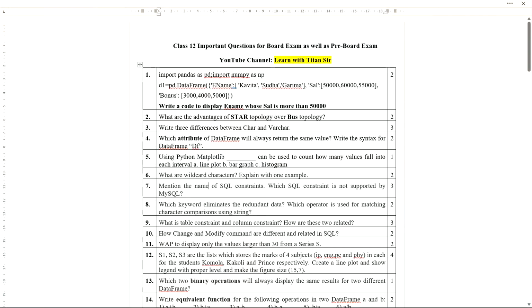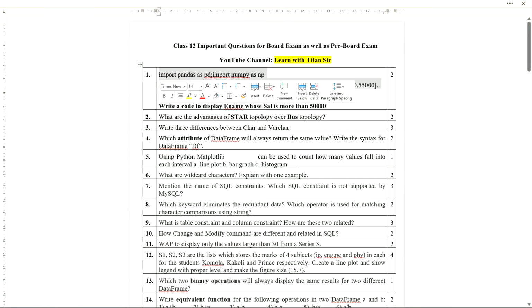So here you can see the first question: import pandas as pd, import numpy as np. These are the import statements which are important for creating a data frame. One data frame is given here. Now the question is that I need to write a code which will display the ename whose salary is more than 50,000.